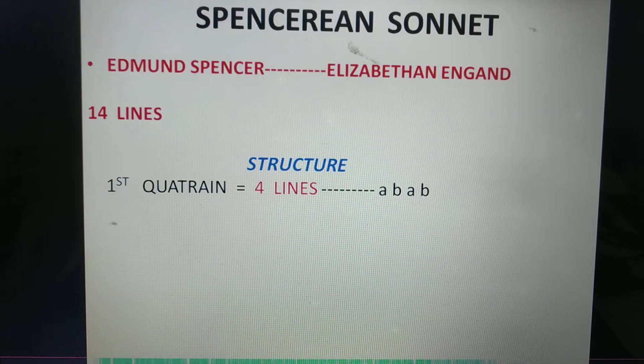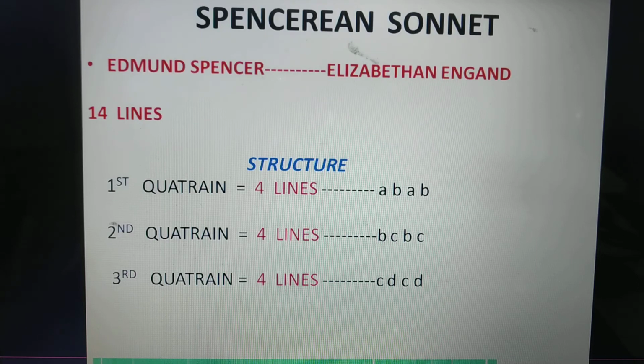Next comes the Spenserian sonnet. It was invented by Edmund Spenser in Elizabethan England. It has 14 lines. Structure: first quatrain, 4 lines, rhyme scheme ABAB. Second quatrain, rhyme scheme BCBC. Third quatrain, rhyme scheme CDCD. Notice here there is an interlocked rhyme scheme, because the last rhyme is repeated in the beginning of the next quatrain. The last rhyme of the first quatrain is the beginning of the second quatrain. Next, C is repeated here. This is the interlocked system invented by Edmund Spenser.